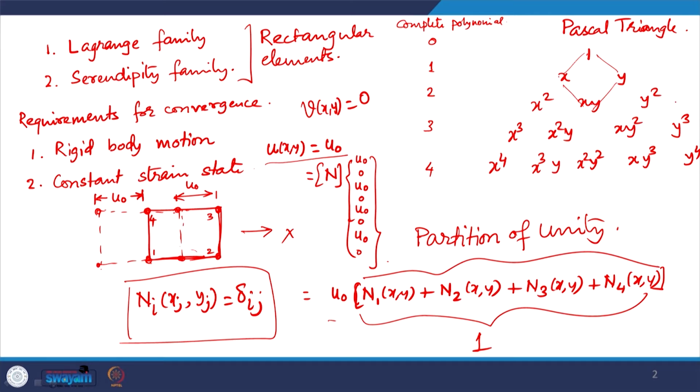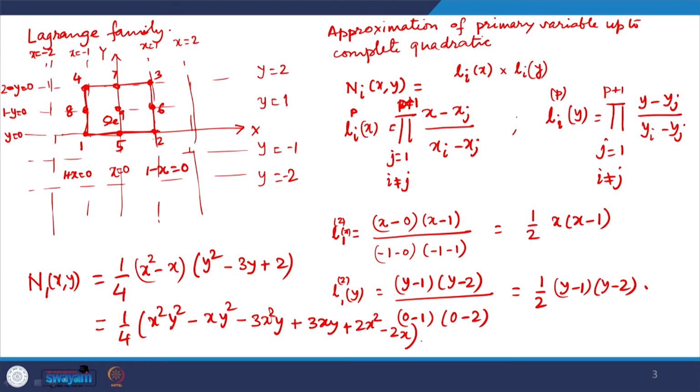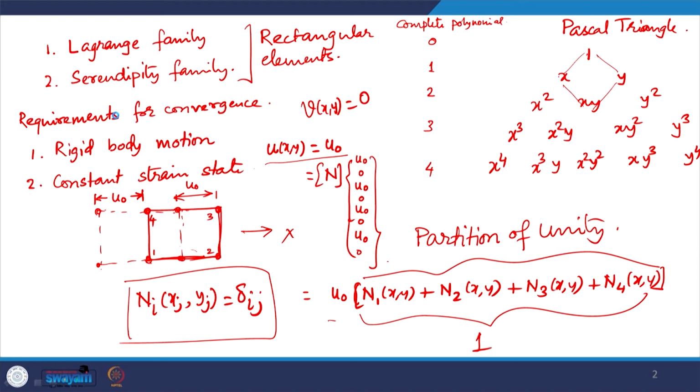Then beyond this we need 3 more terms to complete the total of 9, because there are 9 nodes that come on the grid lines. So, these grid lines intersect at a total of 9 points. So, there have to be 9 nodes in the approximation, and that will require 9 polynomial terms. So, what would be those 9 polynomial terms? Up to this, quadratic complete, it is 6 terms, right. So, these are 6 terms.